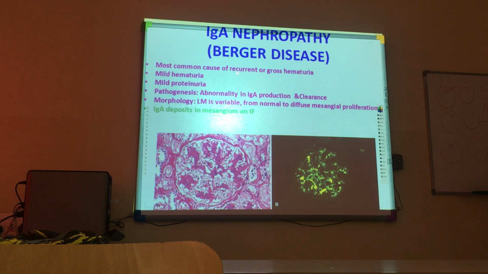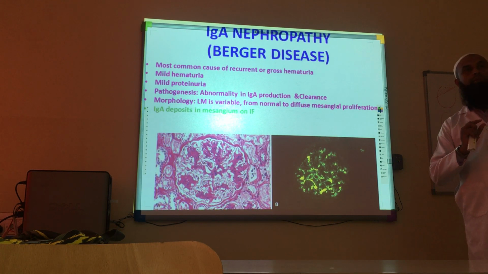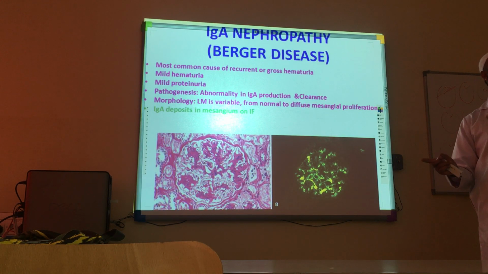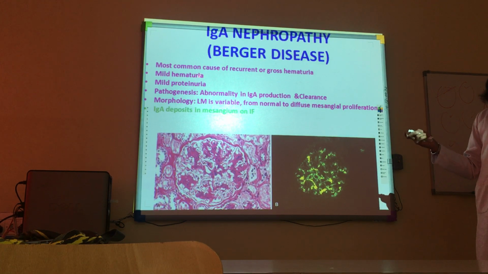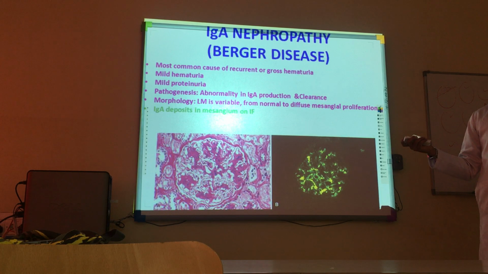It's the most common cause of recurrent gross hematuria. If somebody presents with recurrent hematuria, blood in the urine coming again and again, and it is gross, meaning you can see it with naked eyes, then most likely you will suspect IgA nephropathy. Hematuria will be a very common feature, whether in the first episode or later episodes, because it is a nephritic disease presenting with hematuria. Again, the proteinuria will be mild. In all nephritic diseases, it should be mild or mild to moderate.